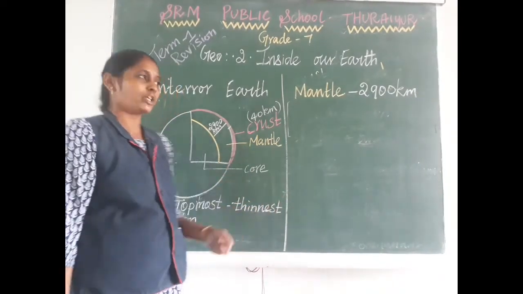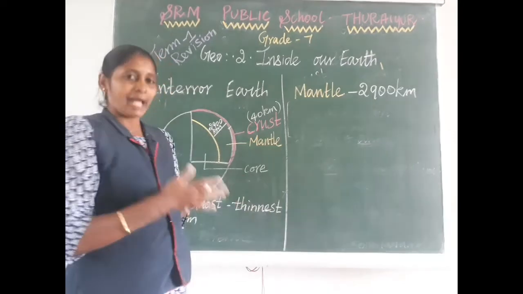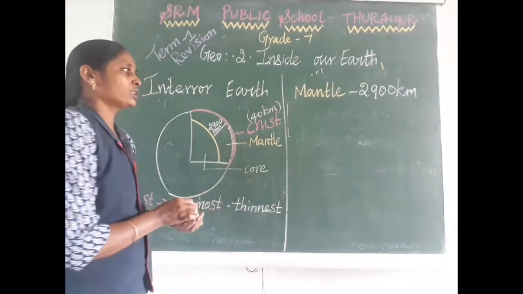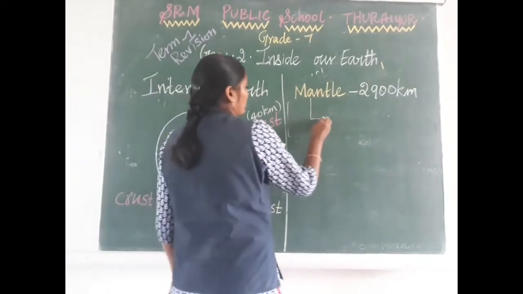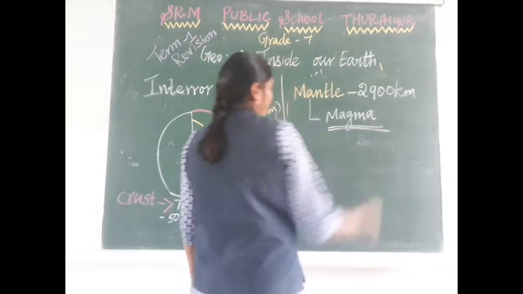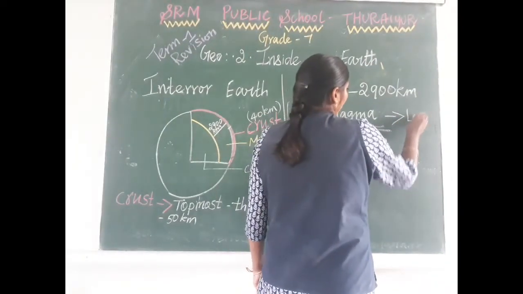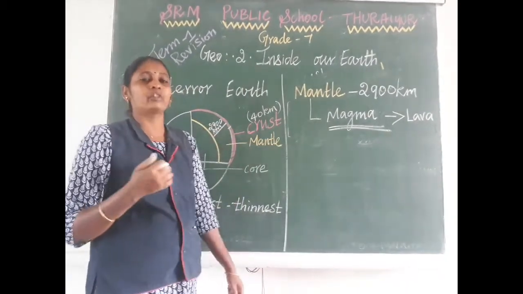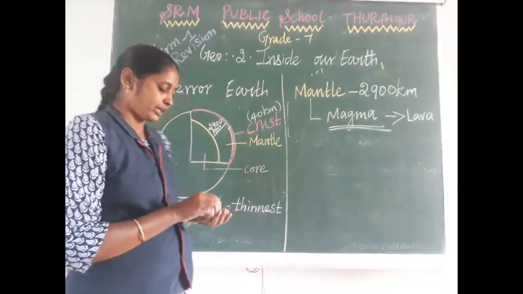In this mantle some minerals are also present. That is not mentioned in your book, just for your understanding: silica is present in large amounts, and magnesium and iron are also present in this mantle. At the time of a volcano eruption, we get lava from the earth. That magma is also present in the mantle region only. When this magma comes out onto the earth surface, it is called lava. So in the mantle, the liquid form of magma is present. The depth of the mantle is 2900 kilometer.